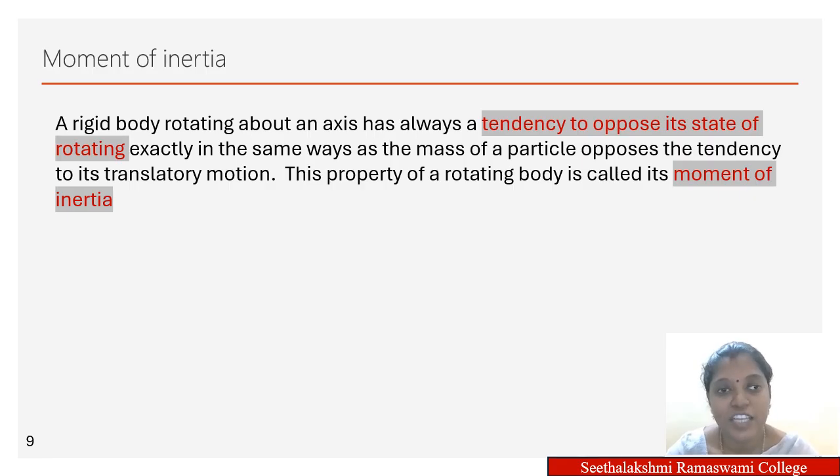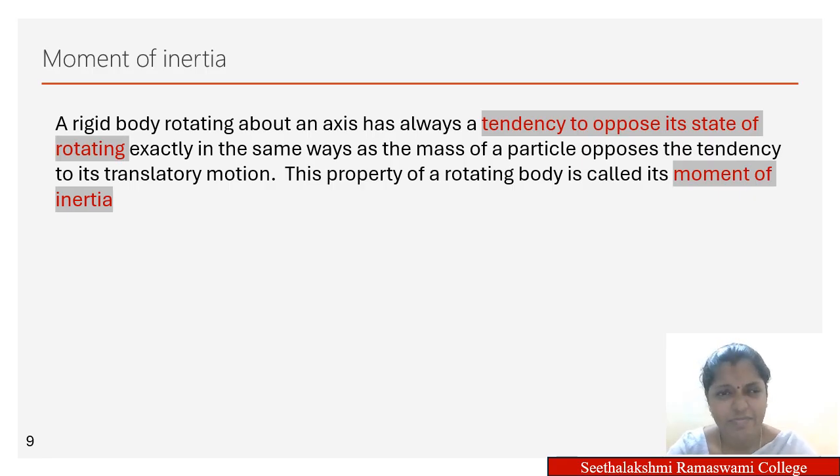If the moment of inertia is higher, then the rotational motion will experience more opposition. If the moment of inertia is lesser, the rotational motion is very free and it can rotate very fast. So the opposition in the rotational motion is lesser if the moment of inertia is lesser.